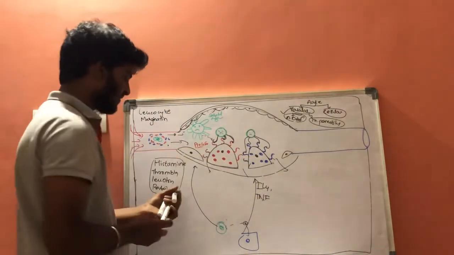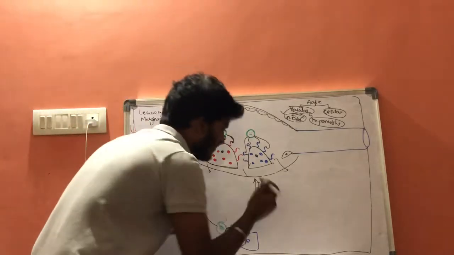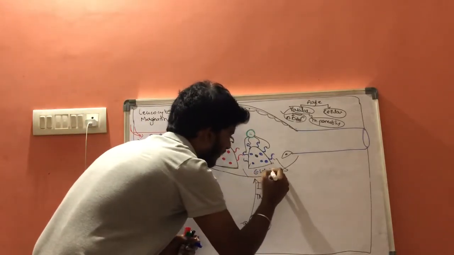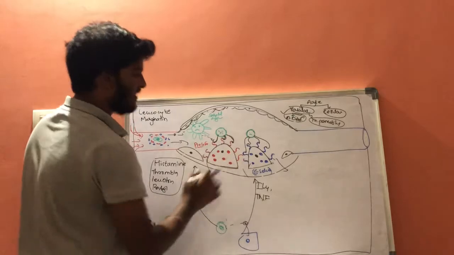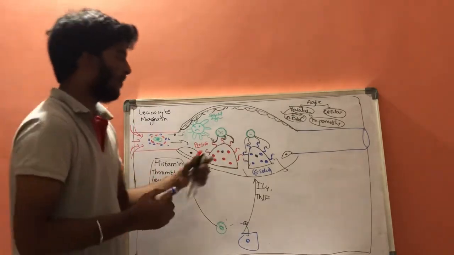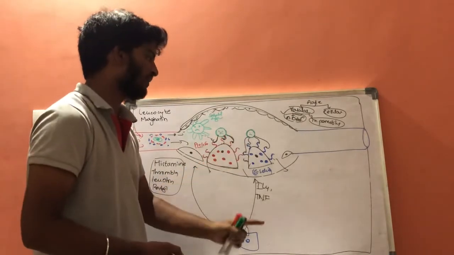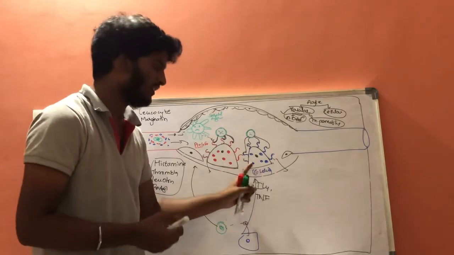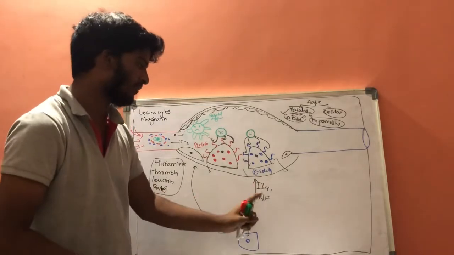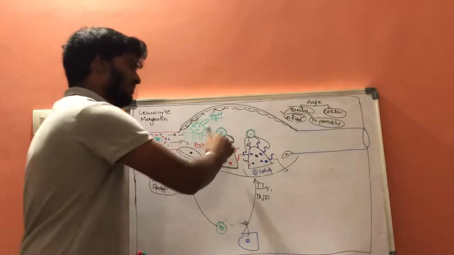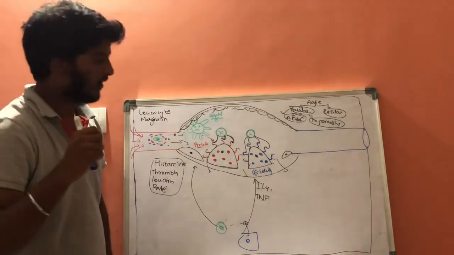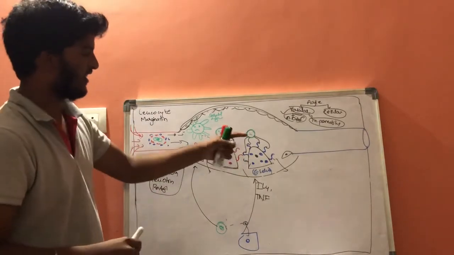These are P-selectins and these are E-selectins. So the bond formed between the neutrophils and E-selectins with the help of interleukin 4 and tumor necrosis factor is also not a strong bond. It is also a weak bond.